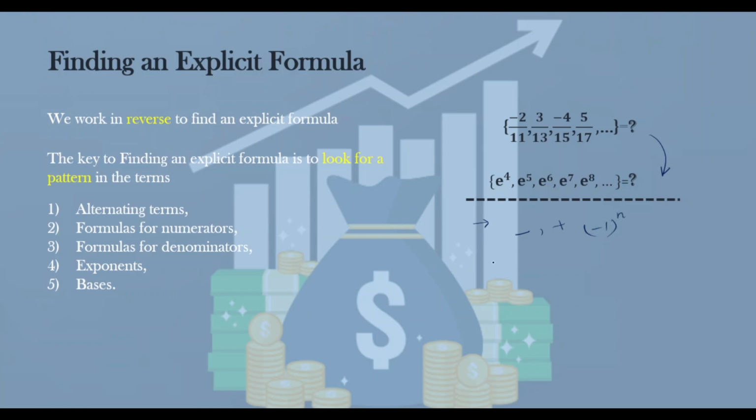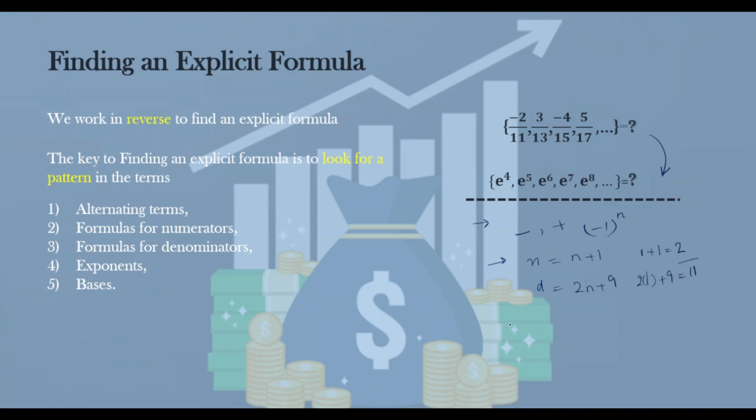Now the second thing that we have to see is that for the numerator we can use the formula n plus 1, because if we put n equals 1, we get 1 plus 1 as the numerator, the number on top, and for the denominator we can use 2n plus 9, because if we put n equals 1, 2 into 1 plus 9, we get 11, which will be the denominator.